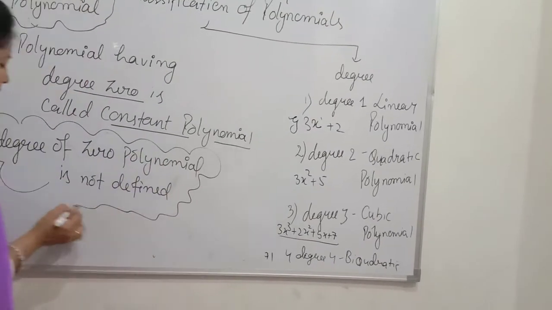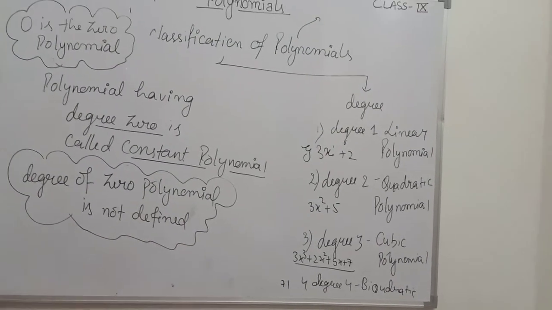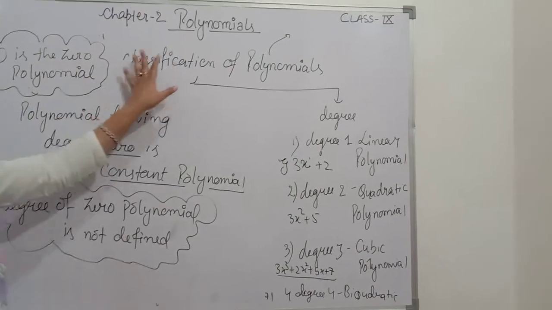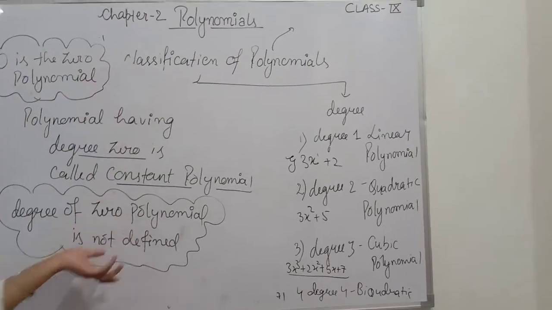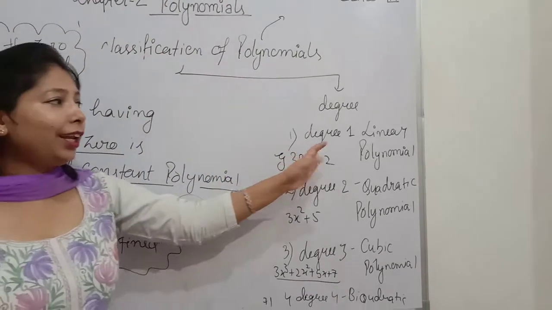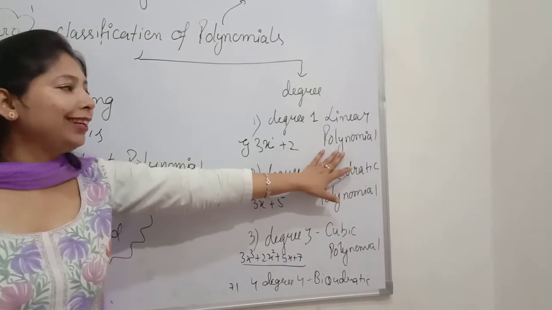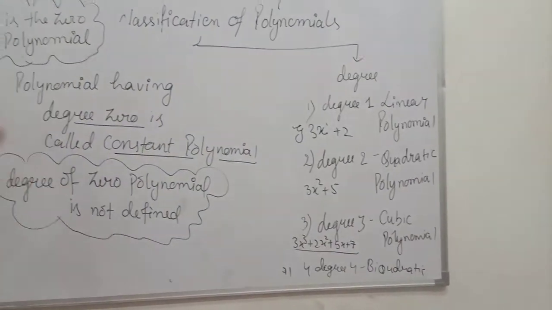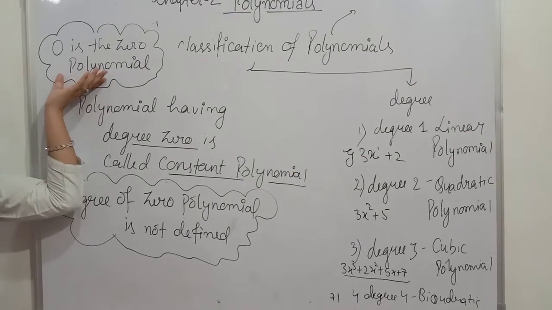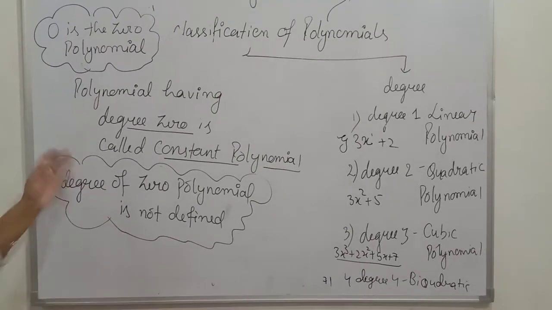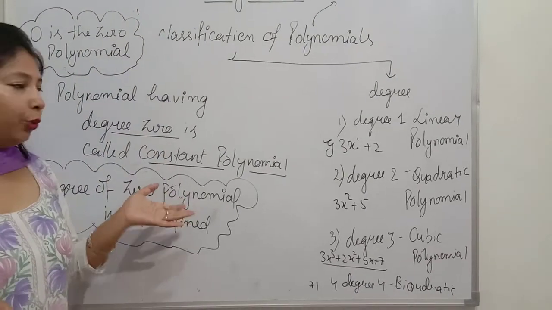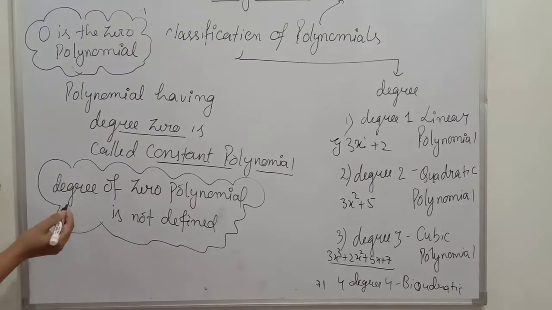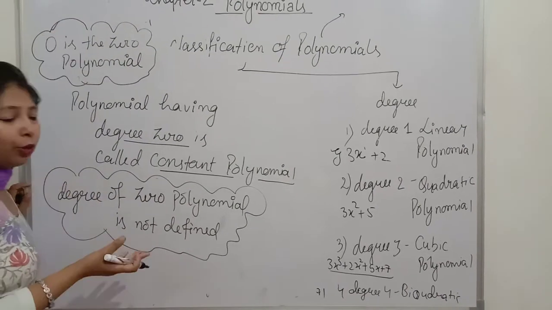Very important concept. So what we learned is the classification of polynomials on the basis of number of terms, then degree. If the degree is 1, it becomes a linear polynomial. Degree 2 is quadratic, degree 3 is cubic. And what happens when the degree is 0? It is known as a constant polynomial. And in case the coefficient is 0, that is called the zero polynomial. 0 is called the zero polynomial.